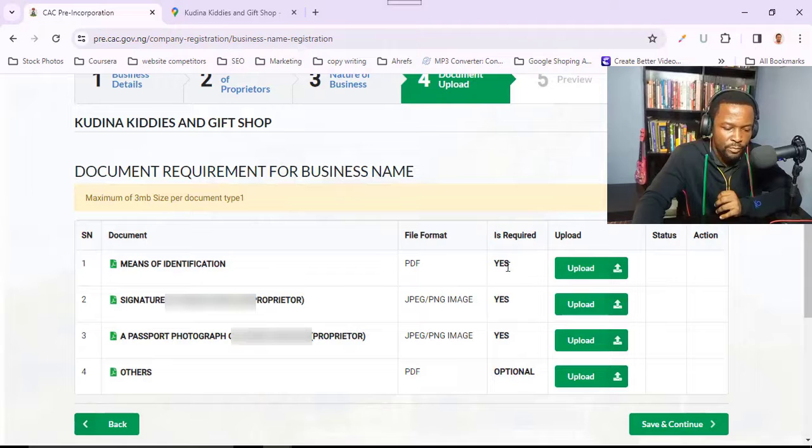All right, so another thing you have to note here is that this will be in the PDF format. So for your ID cards, after scanning them, you need to check for a software online and convert it to PDF. If not, it's not going to upload here. Then these ones will just be in the normal picture format, the JPEG and PNG image, for the second and the third one.